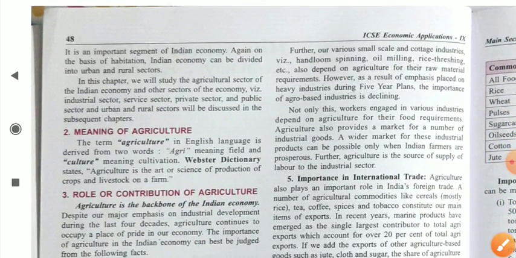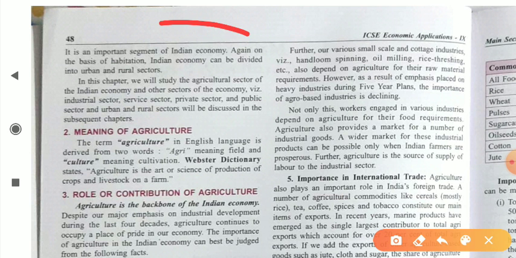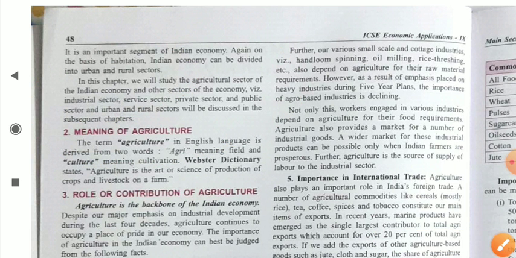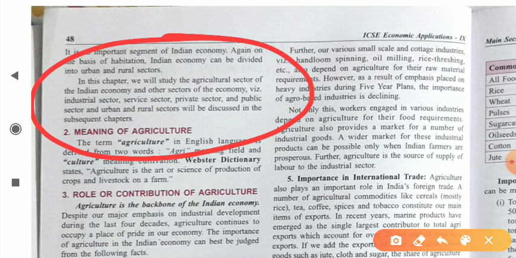It is an important segment of Indian economy. On the basis of ownership we can divide our economy into two parts, public and private. Now on the basis of habitation, we divide our economy into two parts. One is urban and second one is rural sector. You all are familiar with these sectors, rural and urban.